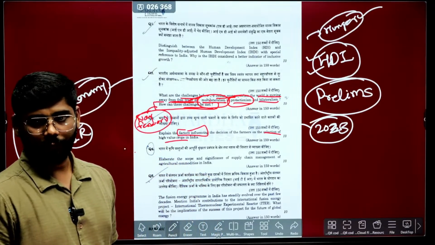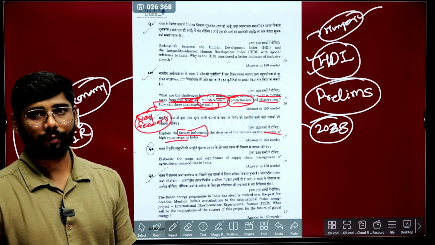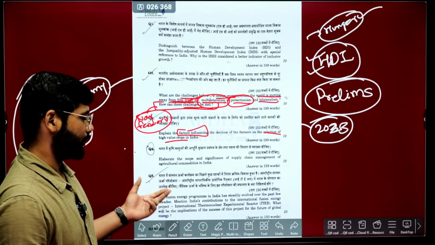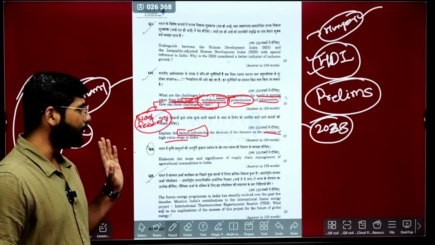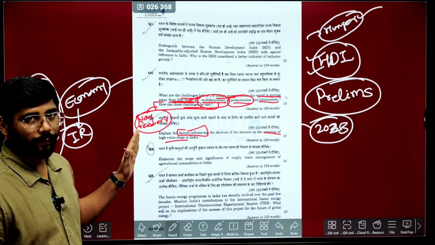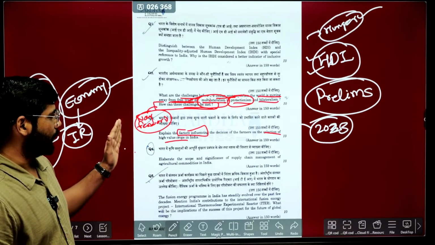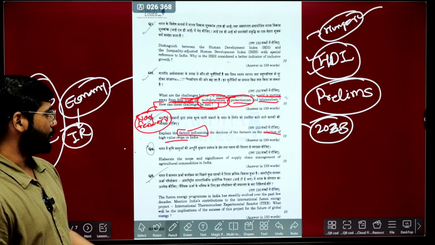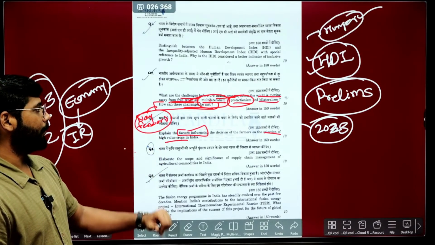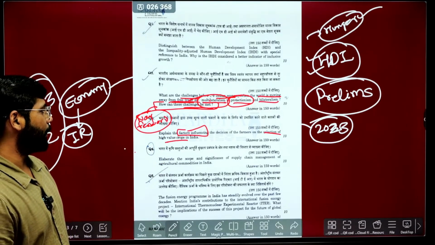impeding the farmers when they want to diversify the cropping system of India, why it is not diversified. In the same way, the question is based on the same topic, the same spirit is behind it, and here they are asking in a more simplified way. They are asking: explain the factors influencing the decision of farmers on the selection of high value crops.